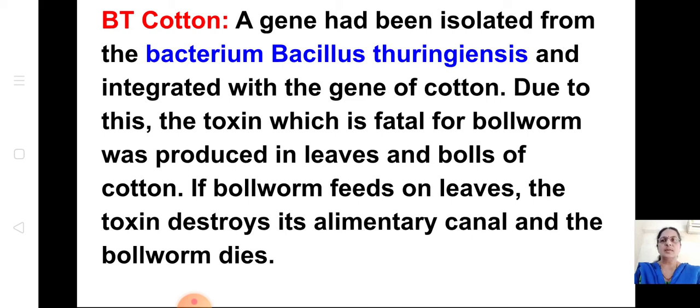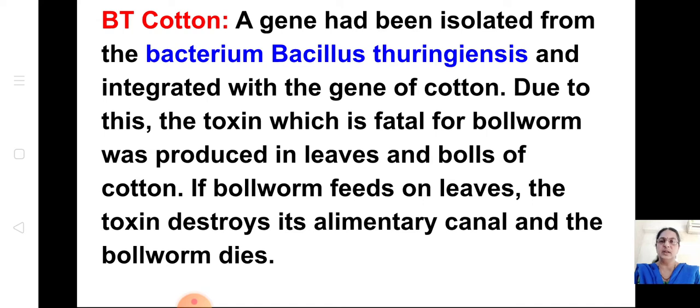Due to this, toxins which are fatal for bollworm are produced in leaves and balls of cotton. This bollworm usually feeds on the cotton plant. If bollworm feeds on the leaves, the toxin destroys its alimentary canal. This bollworm, when it feeds on the leaves, that has got what?